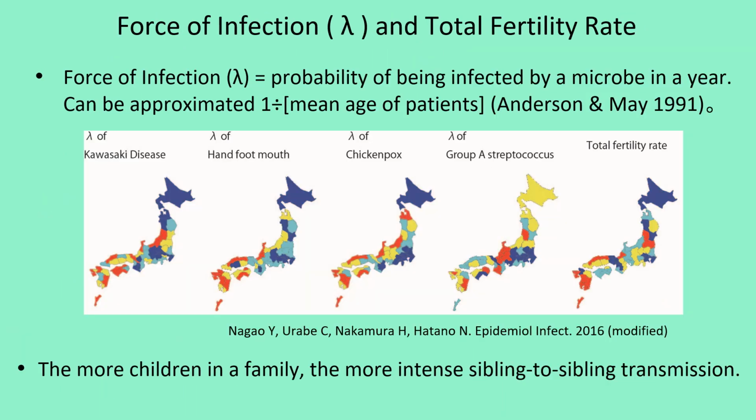Force of infection is defined as the rate at which an individual is infected with a microbe in a year. Force of infection is approximated as the inverse of mean age of patients. Kawasaki disease, hand, foot, and mouth disease, and chickenpox show almost identical distribution, implying that Kawasaki disease is a viral infection. These distributions are very similar to that of total fertility rate. In other words, the more children in a family, the more intense that transmission is for viral infections and Kawasaki disease.